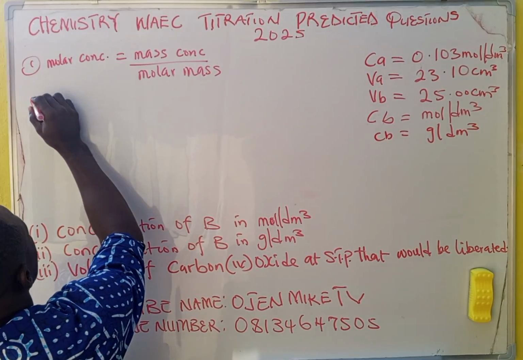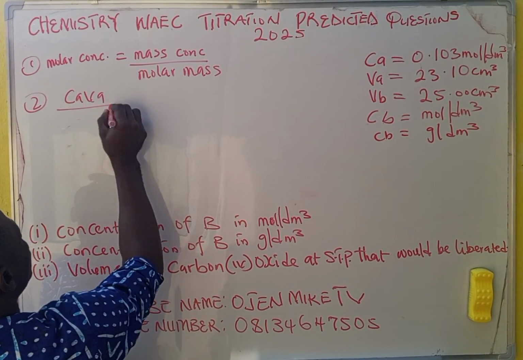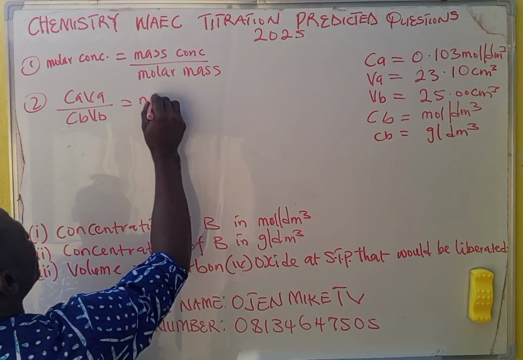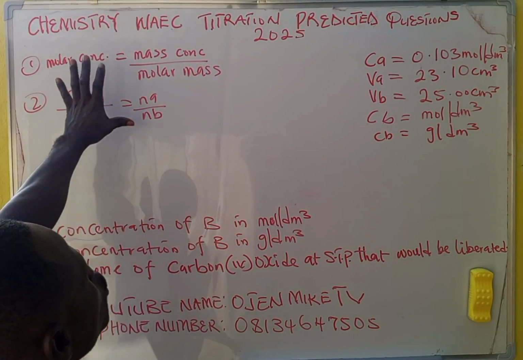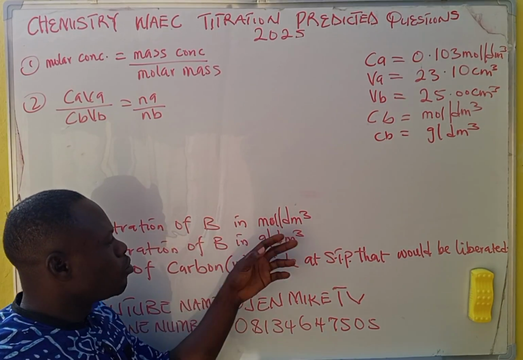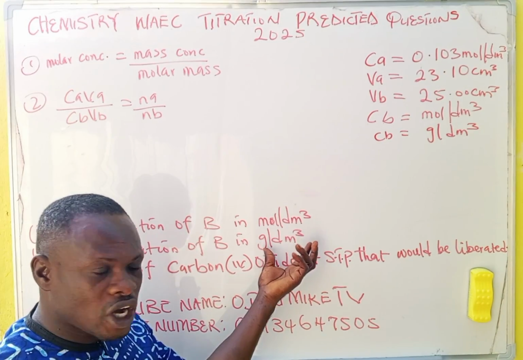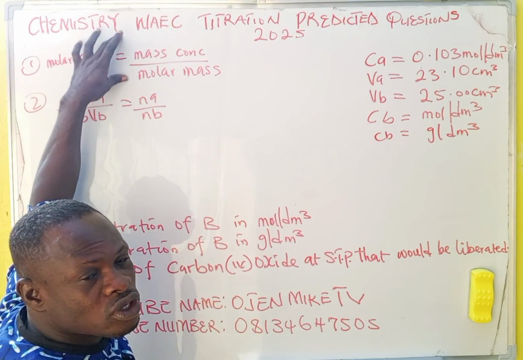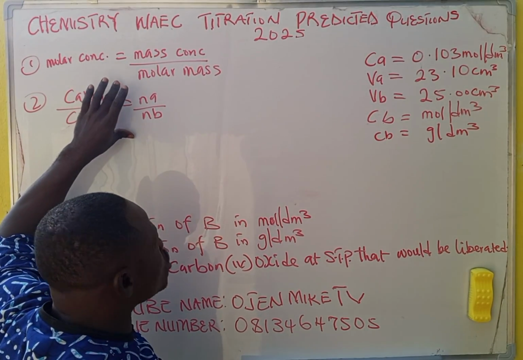The second formula is CAVA over CBVB equals NA over NB. These are the two major formulas for concentration in moles per dm cubed. For grams per dm cubed, this is the only formula you can use.